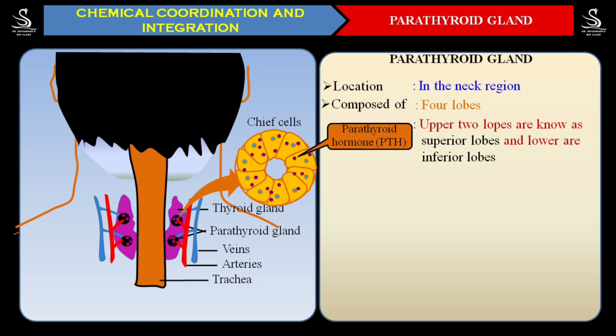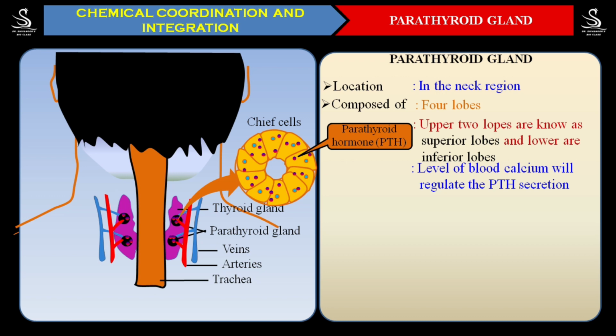Whenever the blood calcium level drops below normal, this gland automatically gets activated and starts to secrete the PTH hormone. Means the calcium sensitive receptors are located on the plasma membrane of these chief cells in the parathyroid gland. Now, whenever the parathyroid hormone is secreted, it helps in maintaining the blood calcium level.